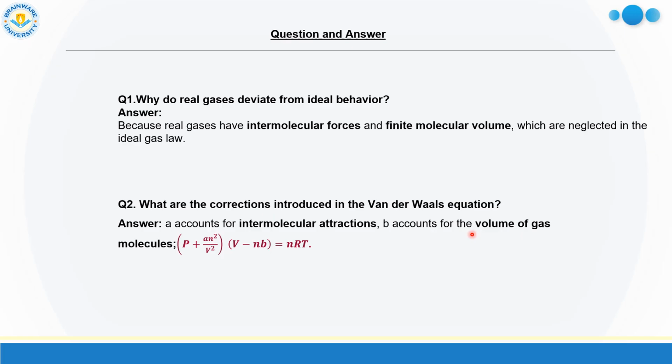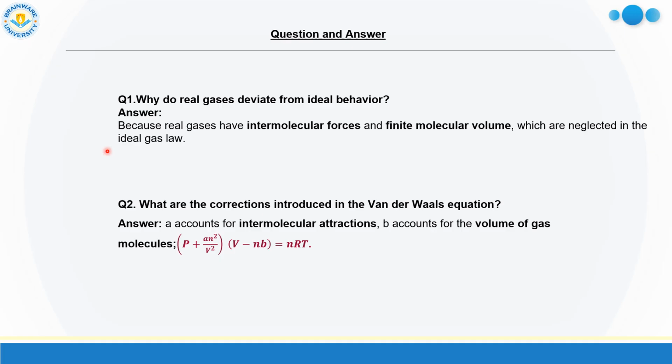Now we shall discuss some question answers. Number 1 question: why do real gases deviate from ideal gas? Because in case of ideal gas, we have taken some assumptions. Number 1 assumption was there are no attraction forces or repulsion forces among the gas molecules.